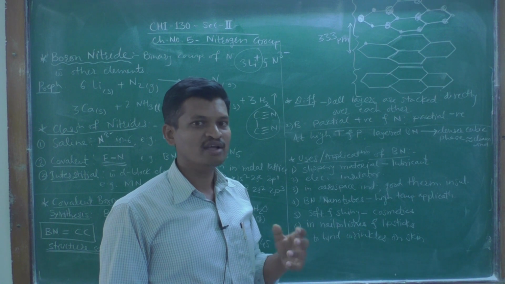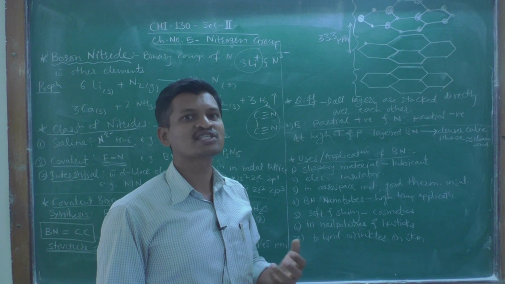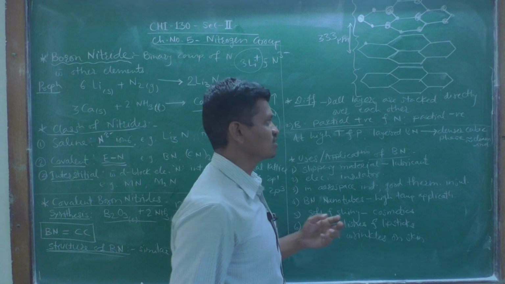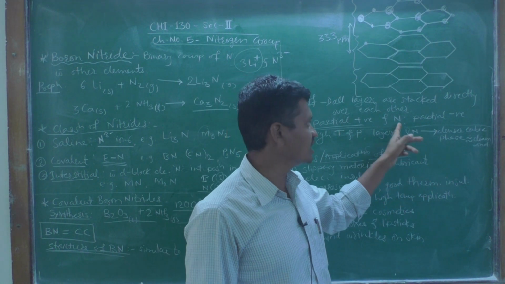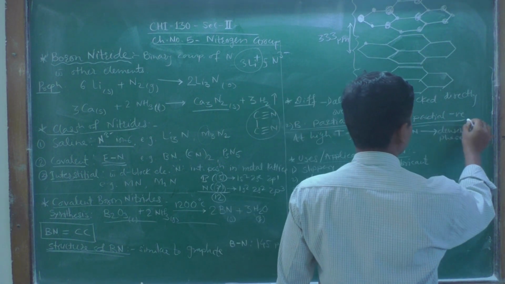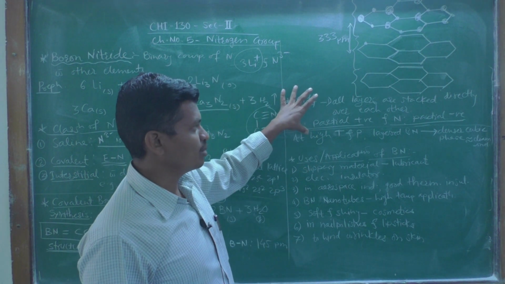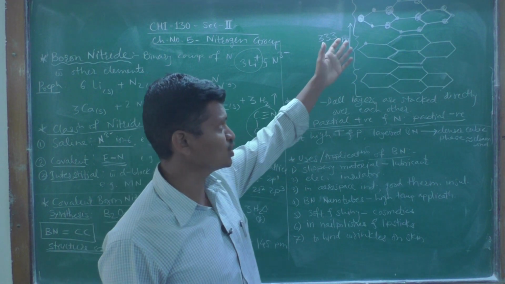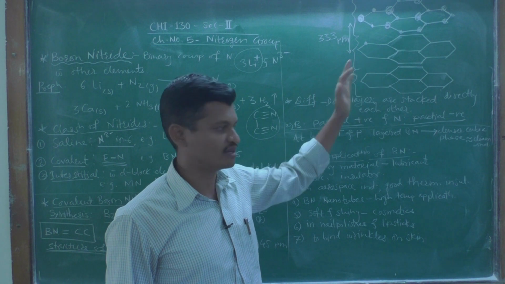But in boron nitride, as boron is less electronegative than nitrogen, it carries a partial positive charge, whereas nitrogen, being more electronegative than boron, carries a partial negative charge. So these are the two main differences between graphite and boron nitride. So we can say that this is the layered form of boron nitride.